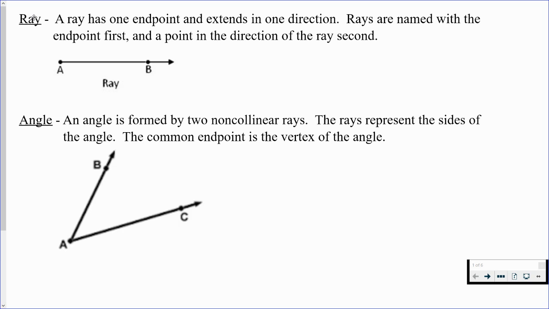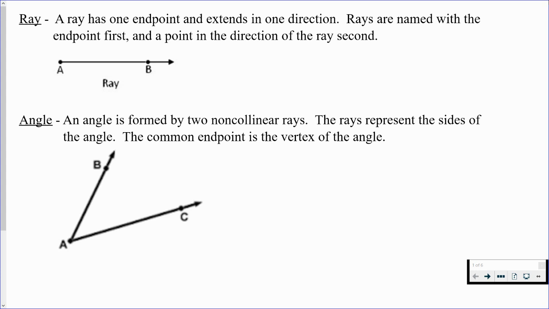Some properties of angles and specific types of angles. Before we do that, let's talk about a few things that have to do with terminology and making sure we understand what everything is. The first one is a ray. A ray has one endpoint and extends forever in one direction. Rays are named with their endpoint first and then a point in the direction of the ray second.